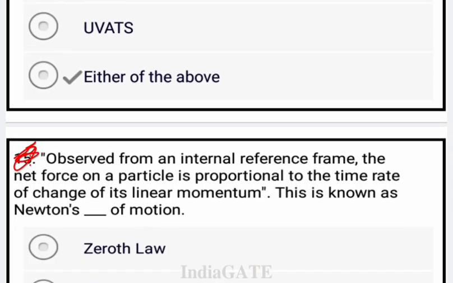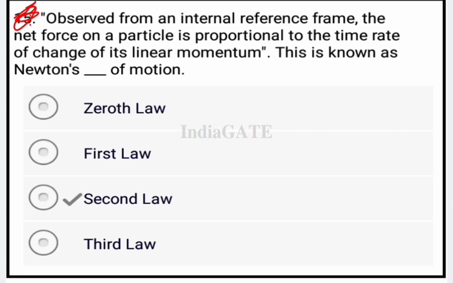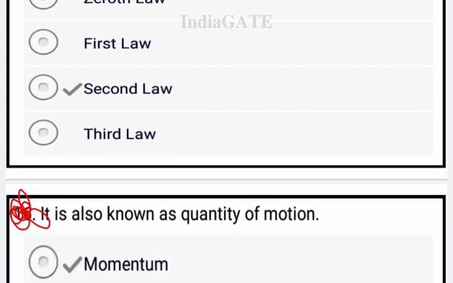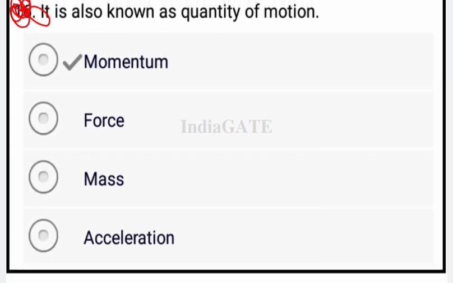Now come to the next question. Observed from an inertial reference frame, the net force on a particle is proportional to the time rate of change of its linear momentum. This is known as Newton's dash law of motion. This is known as Newton's second law. Okay, so the correct answer is option C. Now come to the next question. It is known as quantity of motion, that is your momentum.